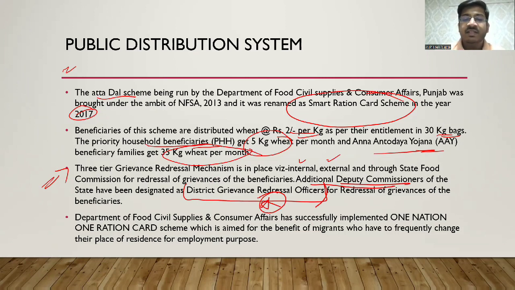Department of Food Supplies, Civil Supplies and Consumer Affairs has successfully implemented one nation, one ration card scheme. Very important scheme. Which is aimed for the benefit of migrants who have to frequently change their place of residence for employment purposes. इससे जो माइग्रेशन कर रहे हैं लोग, जो एक जगह से दूसरे जगह जाते रहने लगते हैं, वो लोग भी अपने लिए खाने के लिए दे कैन अटेन थ्रू दिस स्कीम. उनको कोई दिक्कत नहीं आएगी कि वो एक जगह से दूसरे चले गए तो वहां उनका रिकॉर्ड नहीं एग्जिस्ट करता. एक ही राशन कार्ड से वो कहीं पे भी बाय कर सकते हैं अपनी एंटाइटलमेंट.